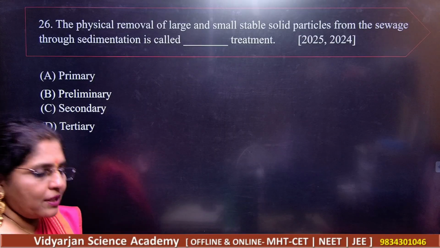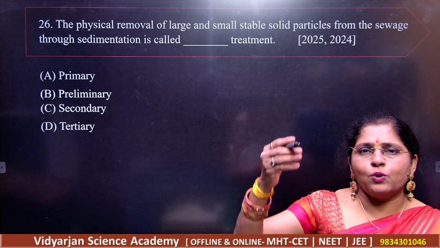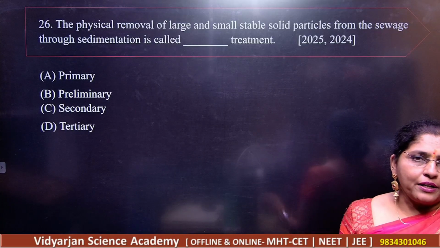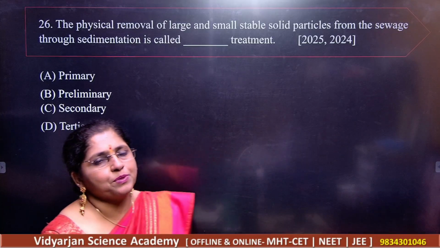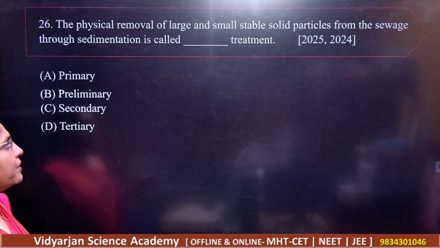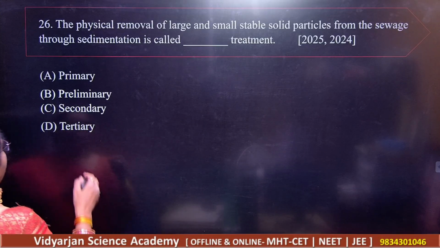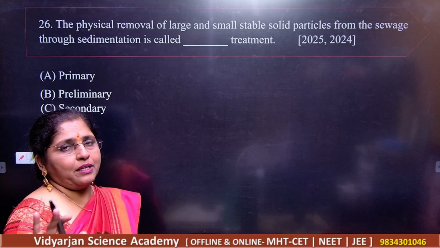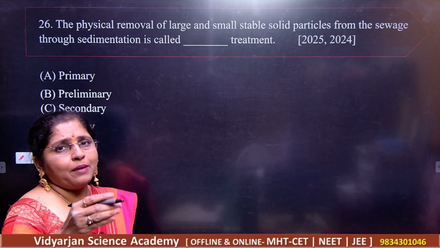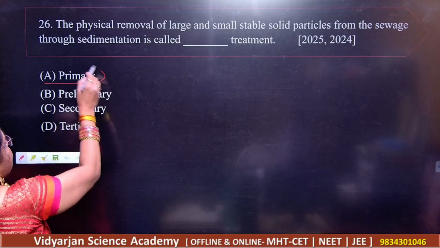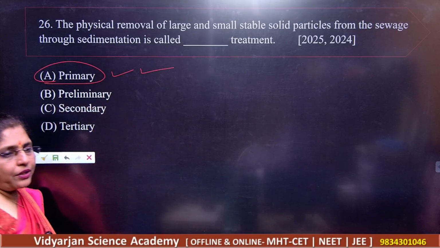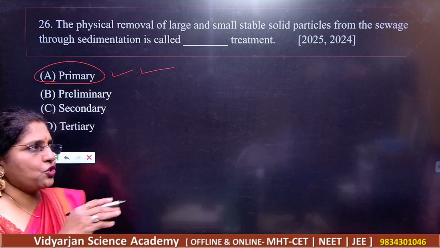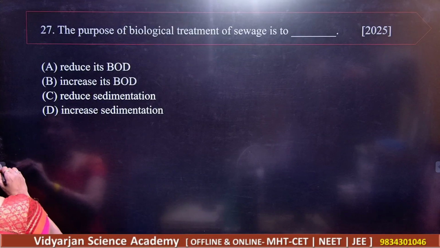What are the options given here? Very simple. You should know the protocol for that: primary, preliminary, secondary and tertiary. You should know all these steps in the primary treatment, secondary treatment and tertiary treatment. Got it? So we have the removal of very large particles, the initial, very primary step, and that is nothing but primary treatment. This is the number one treatment, for the filtration. So A is the correct answer.